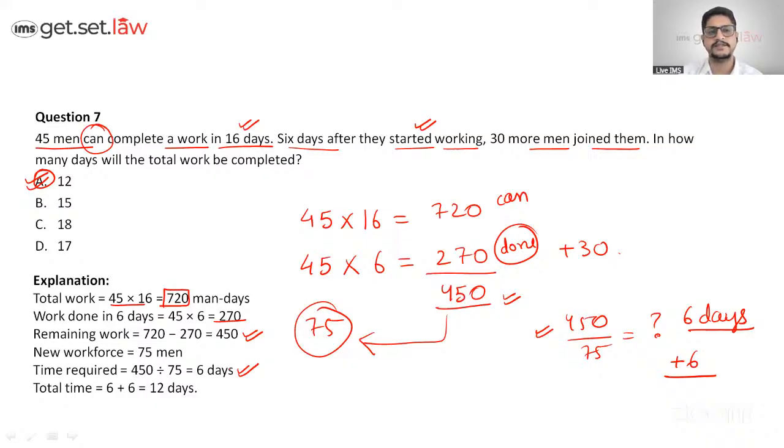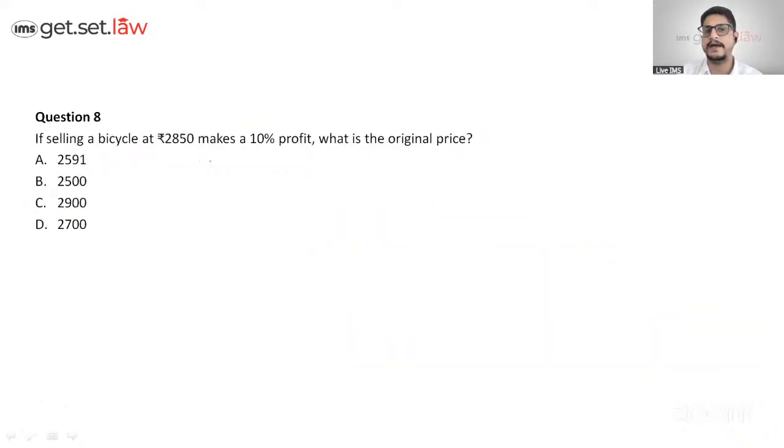Moving to the last question, guys. If selling a bicycle at, so this is a sales price, 2850 makes a 10% profit. That means 2850 is 110%. That means the profit is already added into it. Now they say, what is the original price? That means you need to exclude.